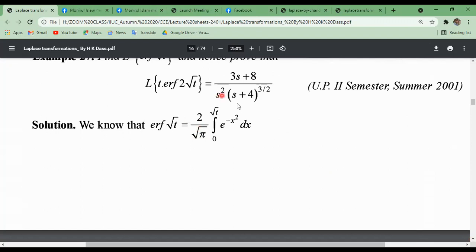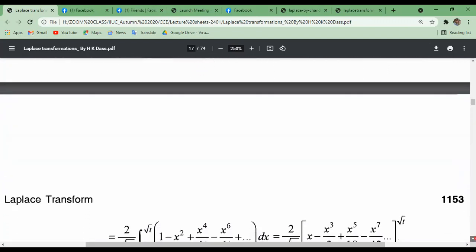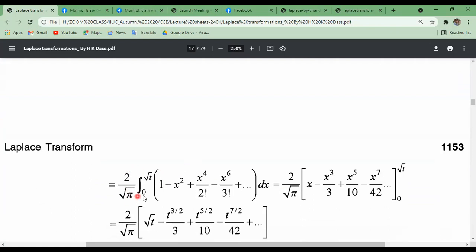Now this is the standard error function. We know that the error function of root over t equals 2 by root over pi, integral from 0 to root over t of e to the power minus x square dx, from the definition of the error function. Now e to the power minus x square can be written as a series, because the series of e to the power x is 1 plus x by factorial 1 plus x square by factorial 2 plus x cube by 3 and so on. There is a minus before x square, which is why the series will be 1 minus plus minus plus in this way, dx.